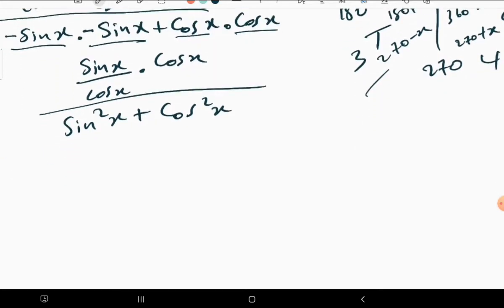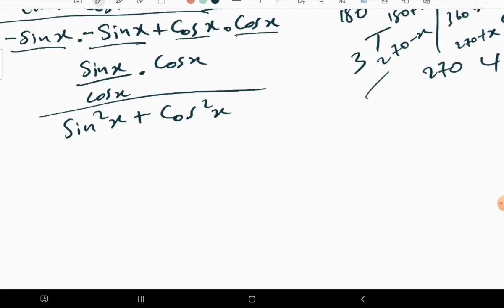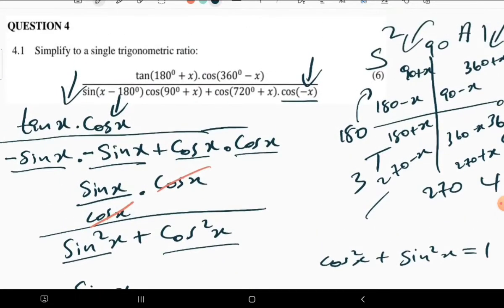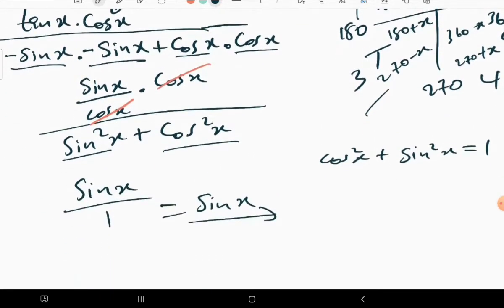So what we need to remember are the identities. For example, here this cos cancels that one, and we will be left with just sine x in the numerator. Then in the denominator, what do you know about this? We know that sine squared and cos squared, it doesn't matter which one you started with, when you add them together, they are equal to 1. So just divided by 1, so the answer is equal to sine x. That is it. This is just a single trigonometric ratio that you should have simplified your expression to. So done with that one.